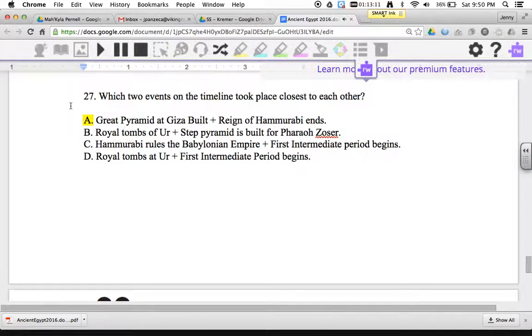A. Great Pyramid at Giza built plus Reign of Hammurabi. B. Royal Tombs of Ur plus Step Pyramid is built for Pharaoh Zoser. C. Hammurabi rules the Babylonian Empire plus First Intermediate Period begins. D. Royal Tombs at Ur plus First Intermediate Period begins.